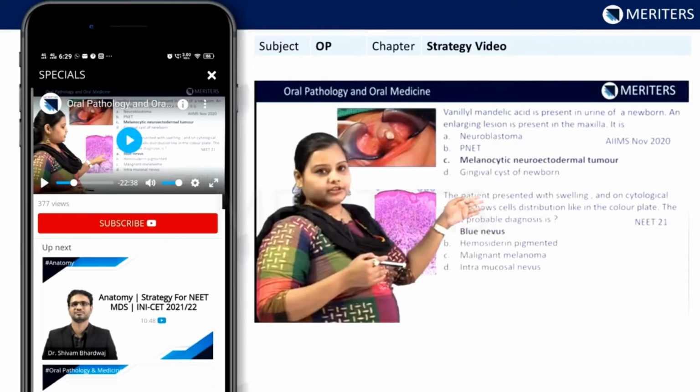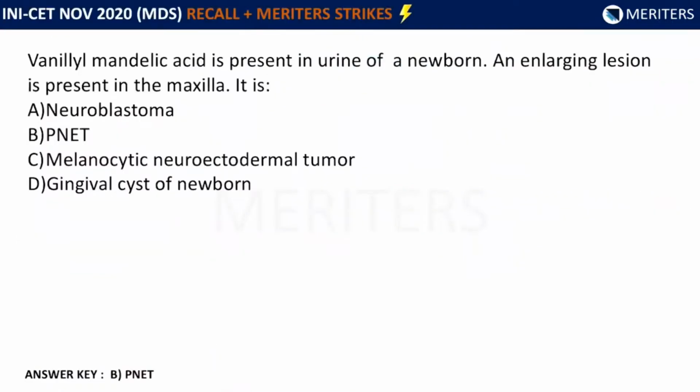This is covered in oral pathology under the strategy video, where vanillyl mandelic acid is present in the urine of a newborn. What is the diagnosis? The diagnosis will be PNET. So what is this primitive neuroectodermal tumor?